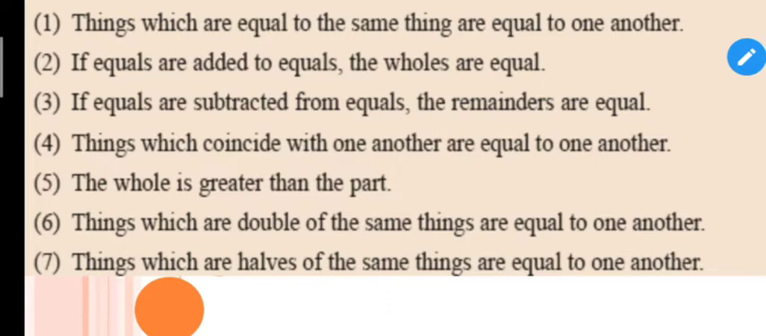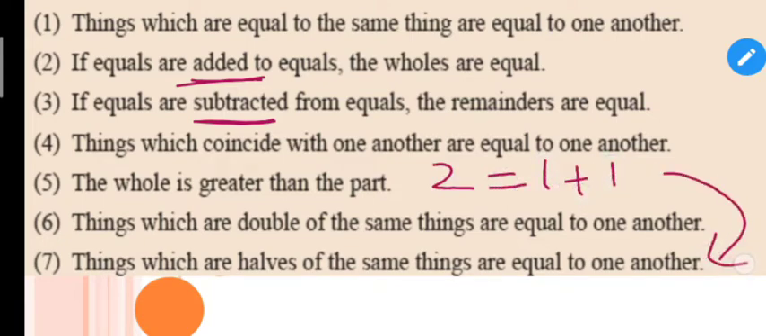The previous axiom is related to addition, and this axiom is related to subtraction. If equals are subtracted from equals, the remainders are equal. Again it is saying that if I subtract anything equal from both the equals, the remainder will also be equal. Again I will show it to you with the help of an arithmetic example. Let me take the same example here, that is 2 is equal to 1 plus 1, right? So if I subtract 1 from both sides, like 2 minus 1 is equal to 1 plus 1 minus 1 here.